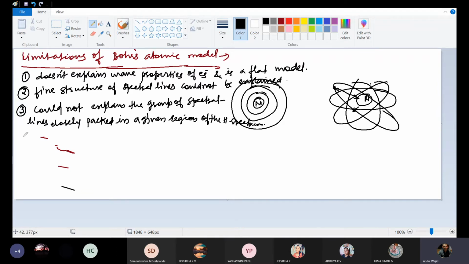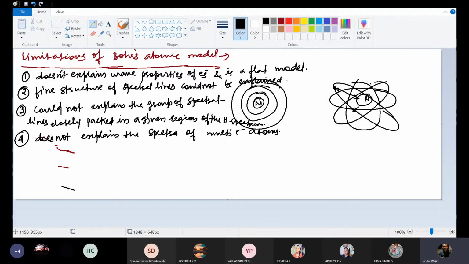And this does not explain the spectra of multi-electron atoms. As I already told you, it is only applicable to monoelectronic species. For multi-electronic species or atoms, it is not suitable.